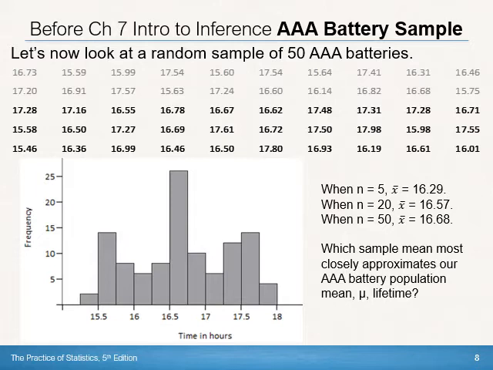The manufacturer of the batteries doesn't know that either, unless they took all the batteries they produced and drained them all. Then they would know what the true population mean is. But they're not going to want to do that because then they won't have any batteries to sell. So they'll never really know what the true population mean is. And in reality, most times we don't.